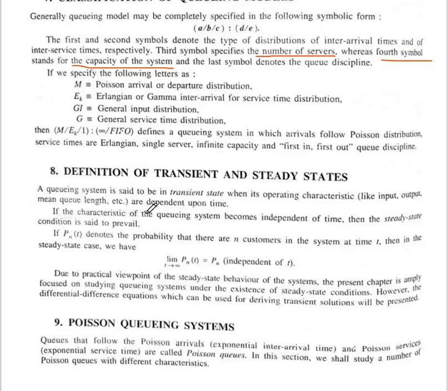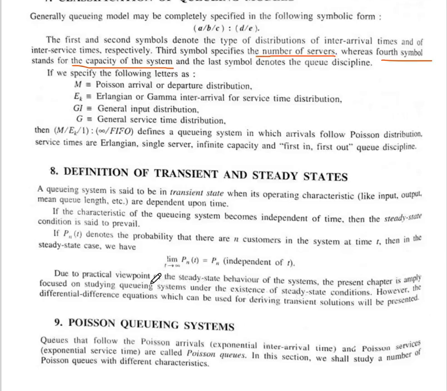A queuing system is said to be in a transient state when its operating characteristics like input, output, mean queue length, etc. are dependent upon time. If the characteristics of the queuing system become independent of time, then the steady state condition is said to prevail.